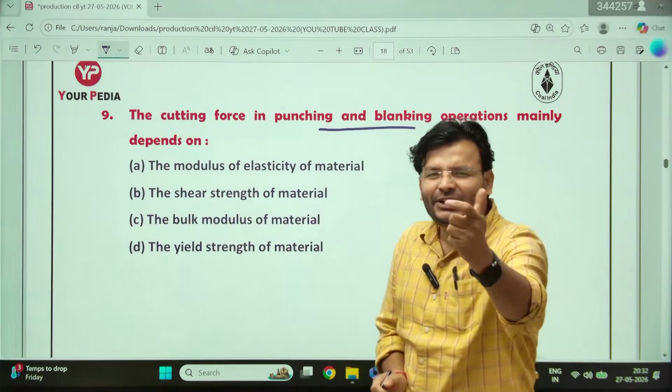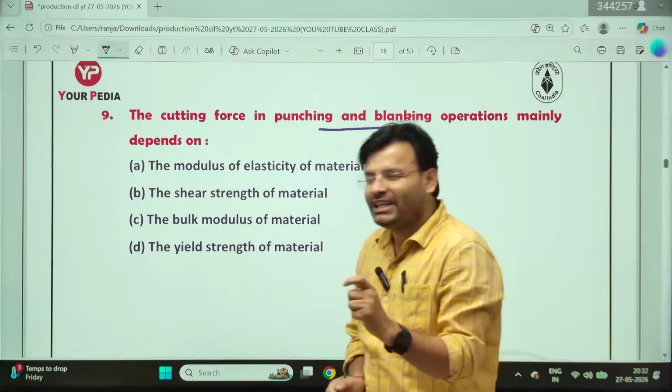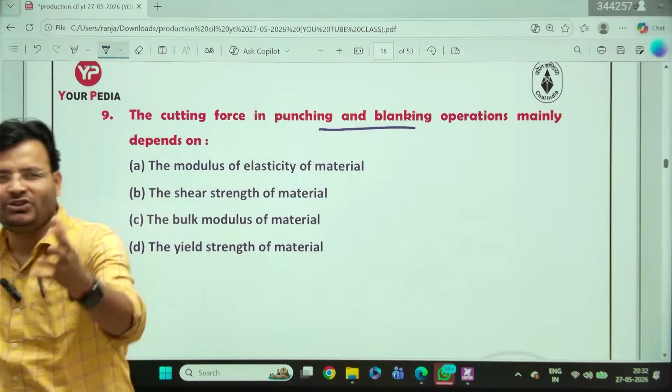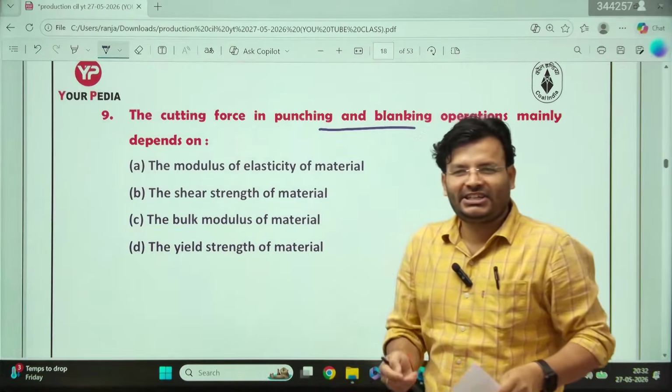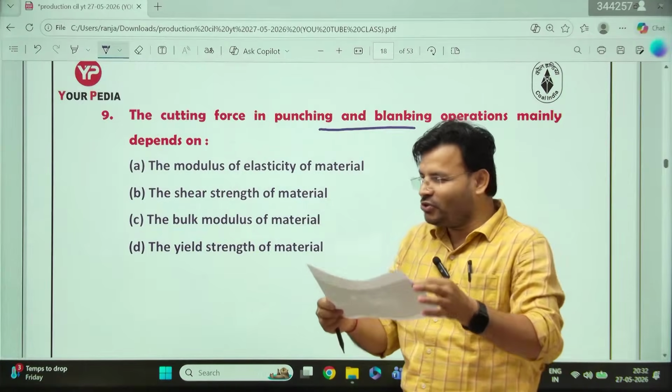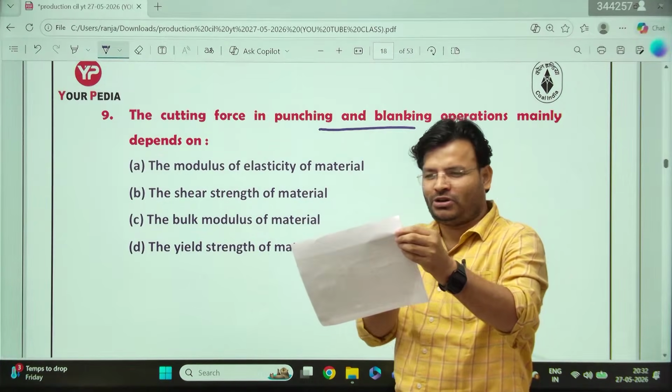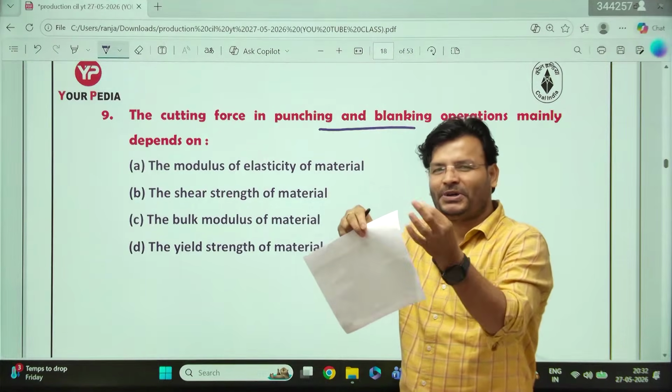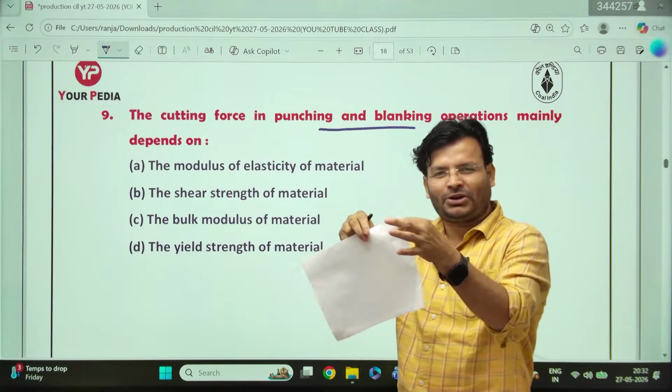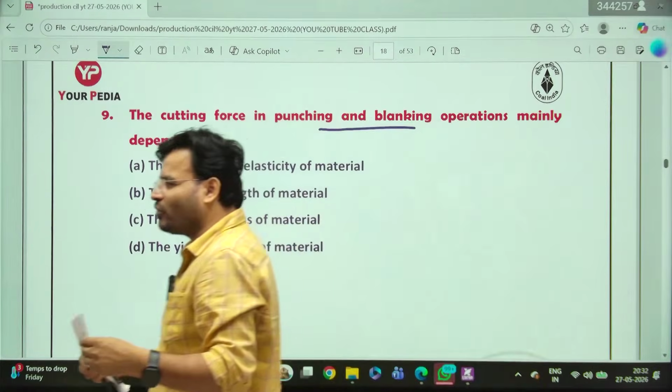In day-to-day life, yeah, you used to say I have to punch. Like in your college days, remember your college days, how much did you go to the stationery shop? So you have these two pieces of paper and you have to punch, staple, right? So in this, which force is required?